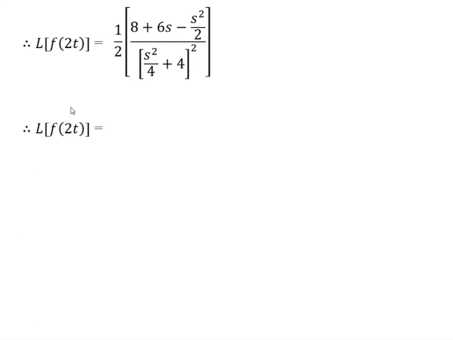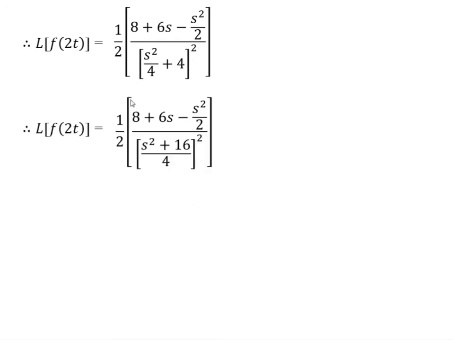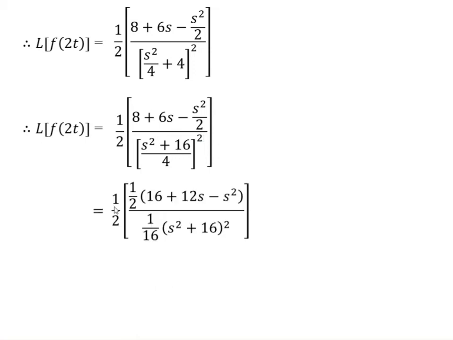Now this is equal to 1 by 2 into 8 plus 6s minus s square upon 2. Here LCM is 4. Take cross multiplication. Here we get (s square plus 16) divided by 4 bracket square. After simplification, here we get 1 by 2. Take 1 by 2 as a common.